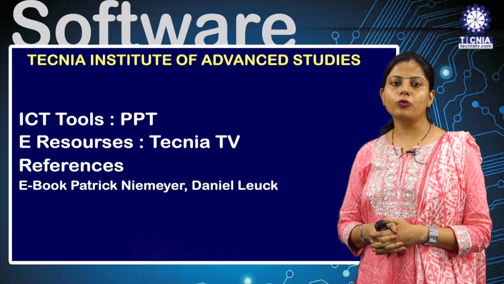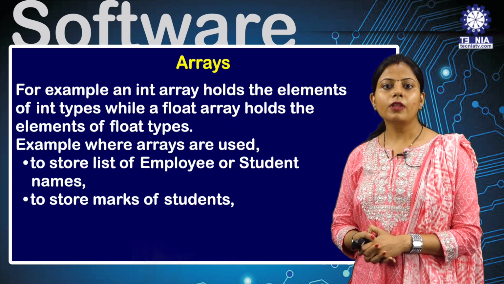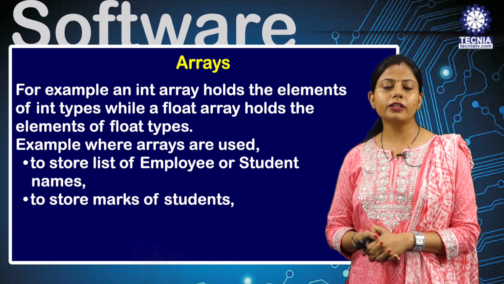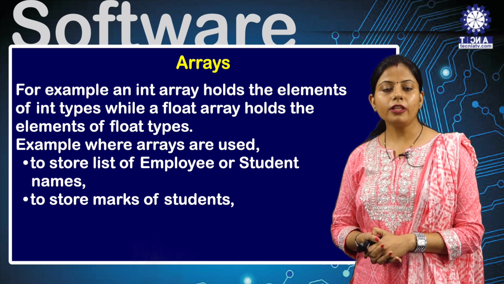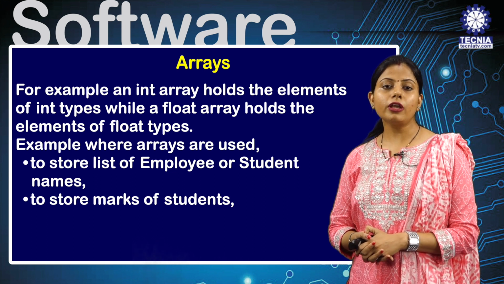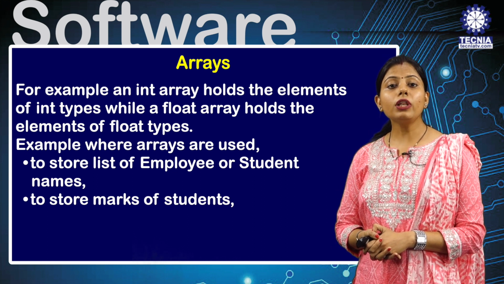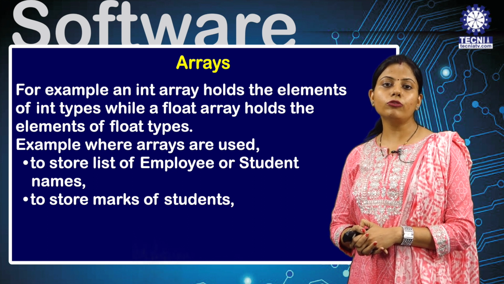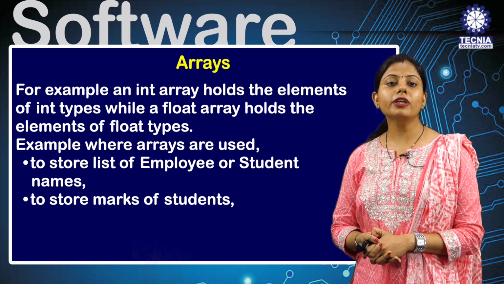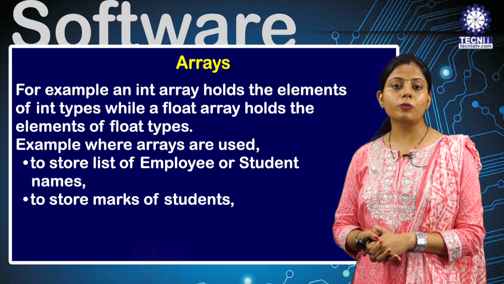Today I am going to discuss the topic array. What is an array? An array is a collection of homogeneous data type. Basically, what do you mean by homogeneous? It means we can store the same type of data under the technique of array. For example, if I want to store the name of a student, then it should be only character type. Or if I want to store the roll number of a student, then it will be integer type. So it can store either integer or character or float, but it cannot store all kinds of data types. For all kinds of data types, we have other advanced structures like structure and union. We will discuss those topics later.